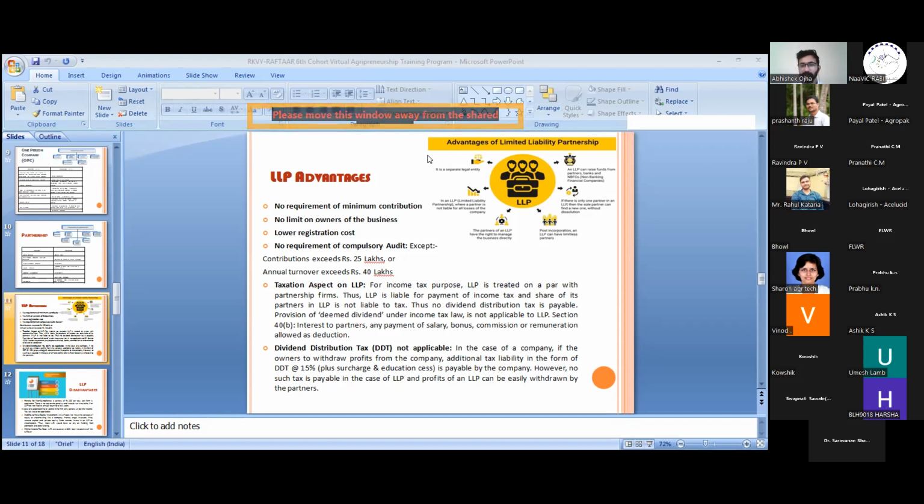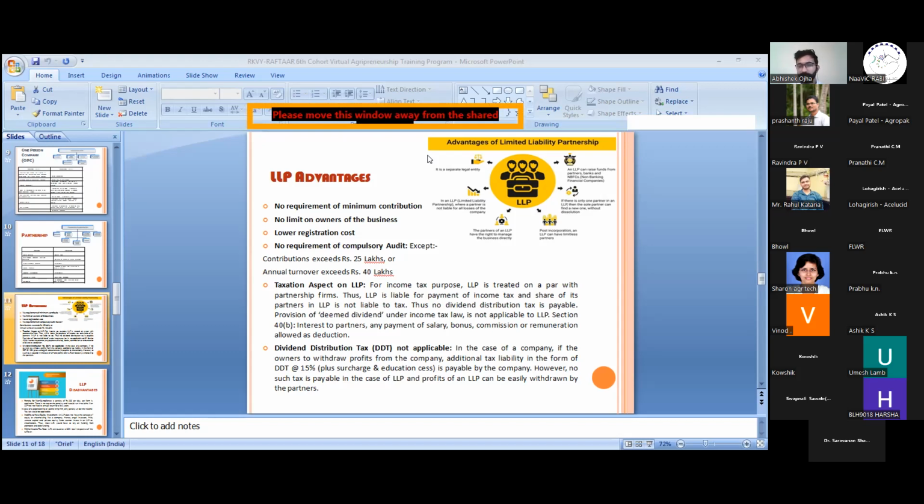We have a separate legal identity, the same as in a company. The LLP gets easy access to loans from NBFCs and banks.